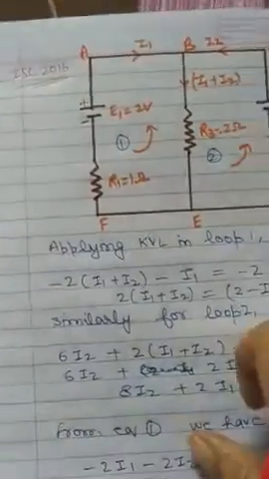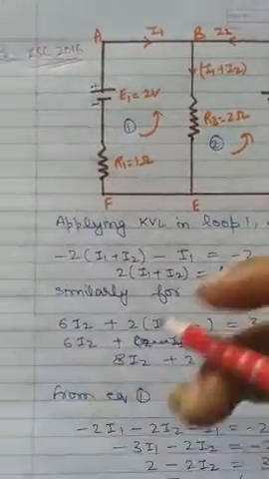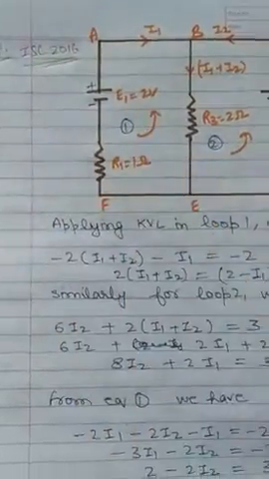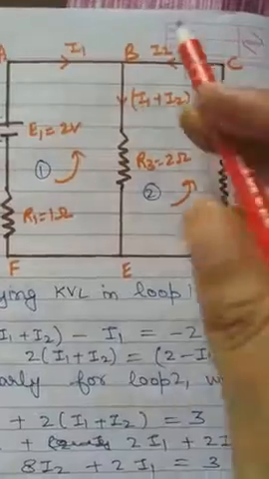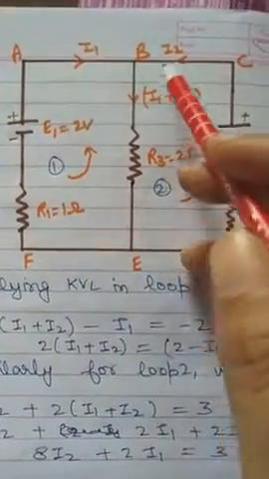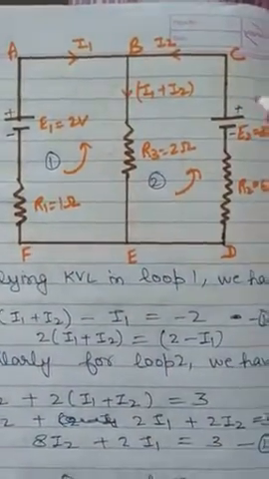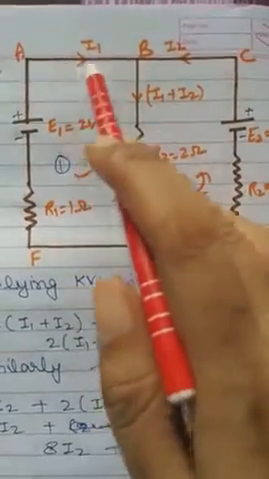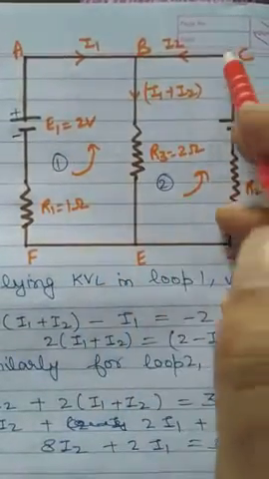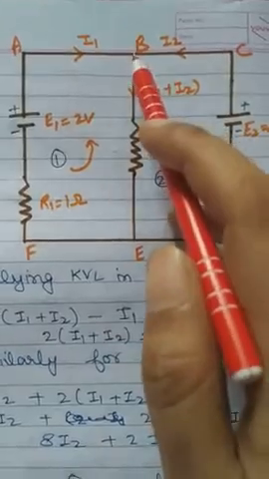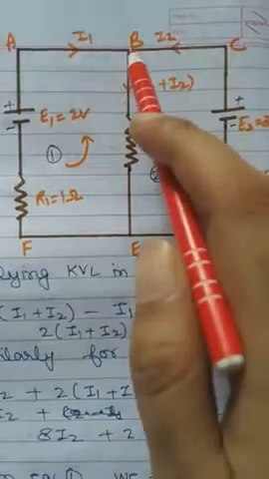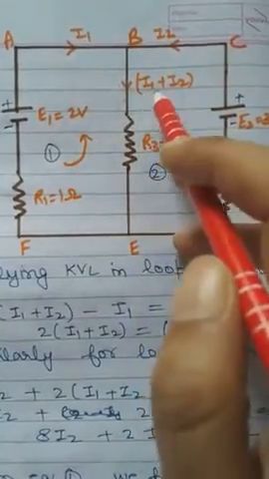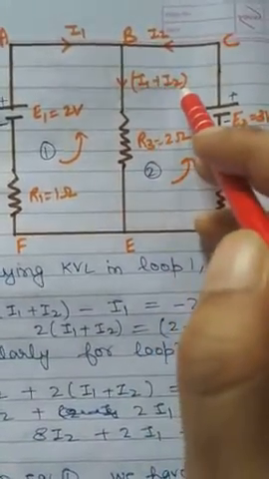Now I will take one example, a question from your book. This question was asked in ISC 2016, and it is based on this law only. So this is the circuit given, and you have to find the values of I1 and I2. Clear? In this you can see the current flowing from here is I1, and from here the current flowing is I2. So if we apply KCL, this will be I1, this will be I2. So along this, what current will flow? It will be I1 plus I2.